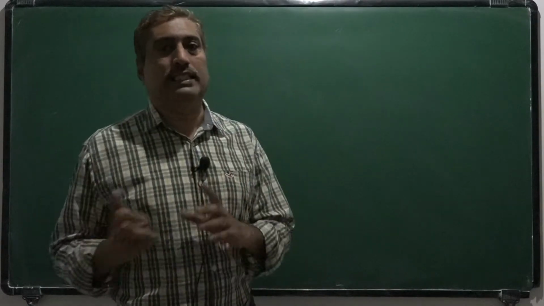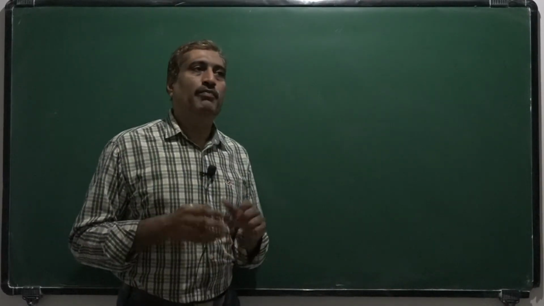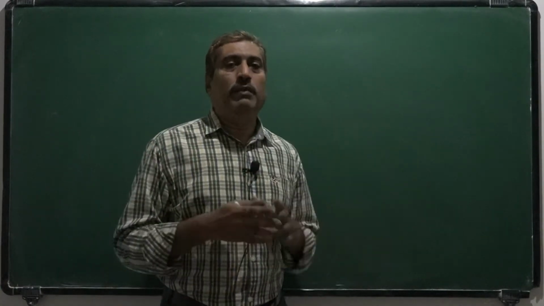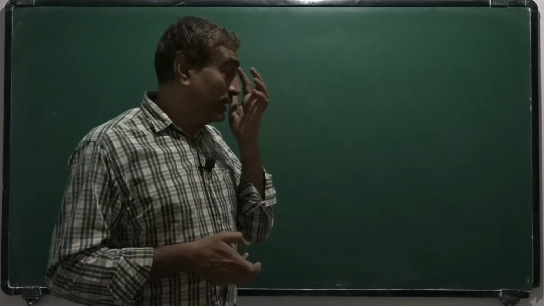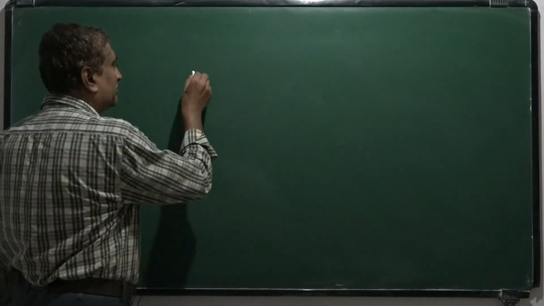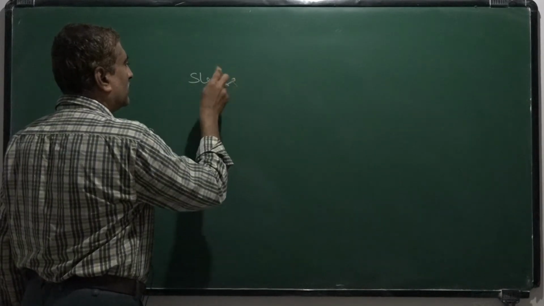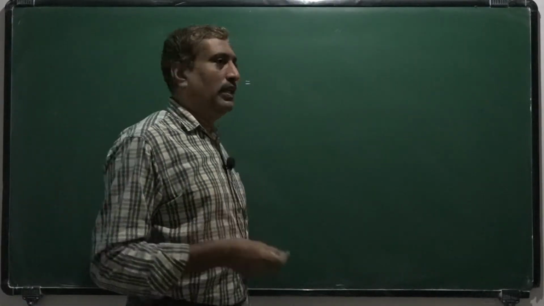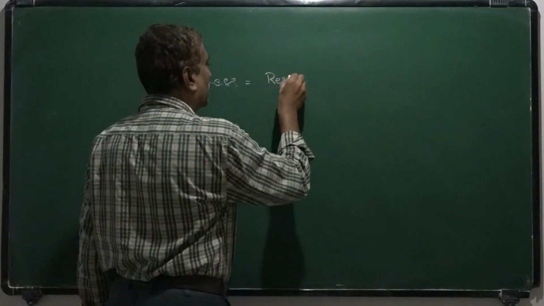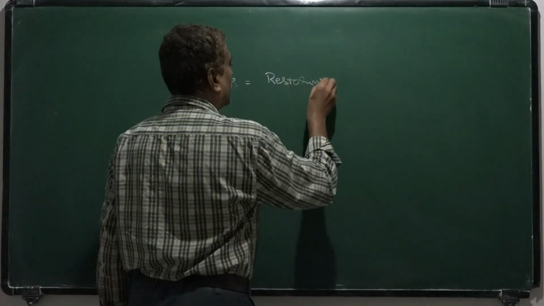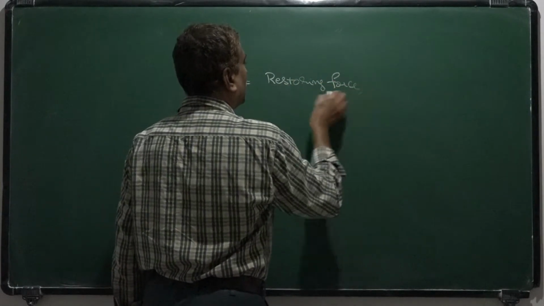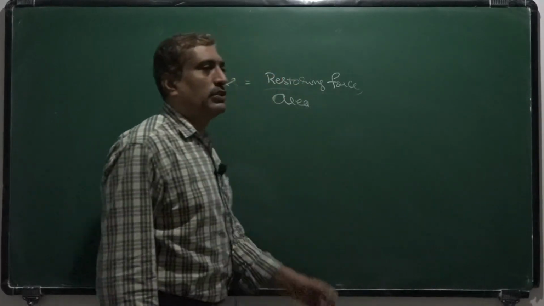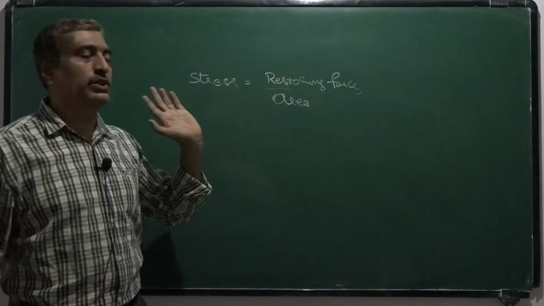Elasticity and plasticity. Elasticity is a molecular phenomenon, a microscopic property, but we study it at the macroscopic level. So, we define the term stress. Stress means the restoring force per unit area of the body. So, restoring force per unit area is called stress.